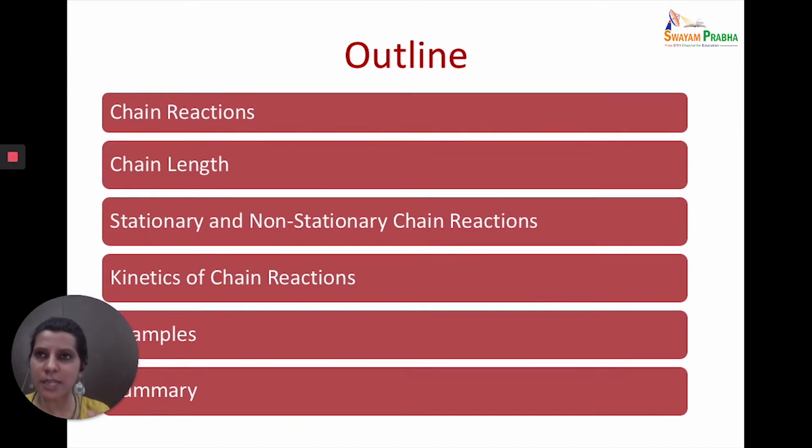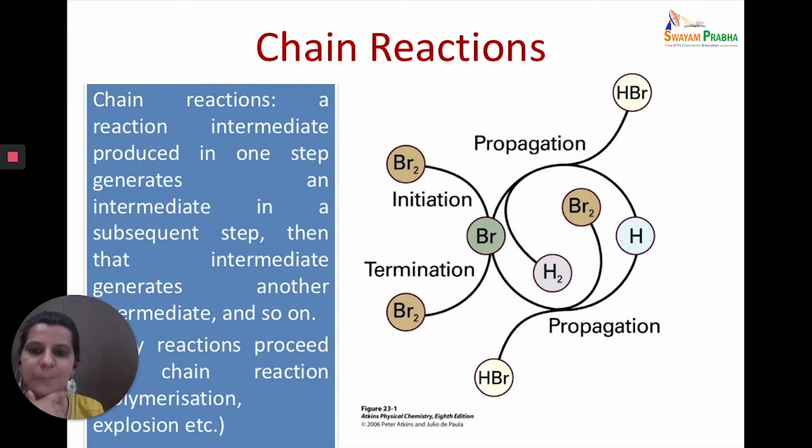So these are again complex reactions, but these are reactions which self-propagate themselves. So they are called chain reactions. So we're going to talk about the chain reactions, followed by a discussion on the chain length and the various kinds of chain reactions, stationary and non-stationary. We are also going to study the kinetics of these chain reactions using the steady state approximations, using some examples. So let's start with what are chain reactions.